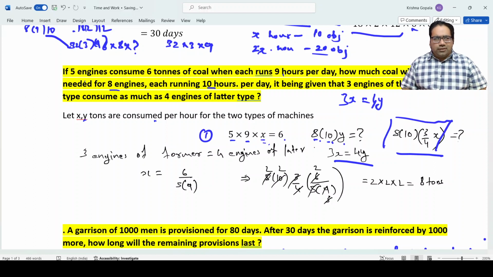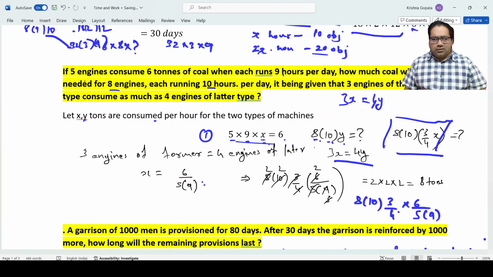Now solving this. Take the first equation: 5 into 9 into x equal to 6, so x equal to 6 by 5 by 9. Let's substitute here: 8 into 10 into 3 by 4x, in place of x we put 6 by 5 by 9.